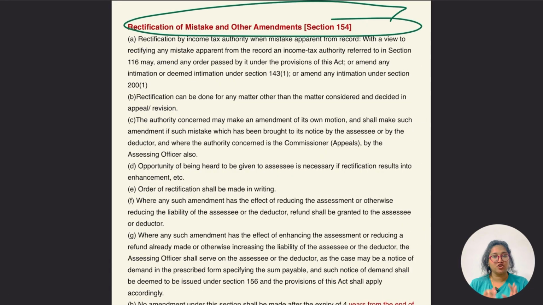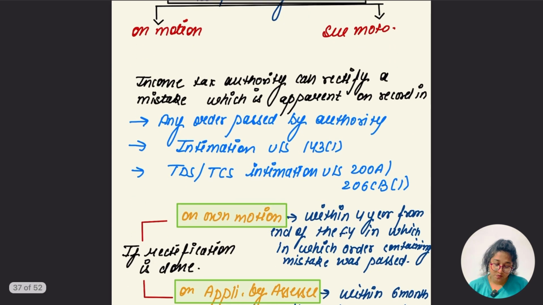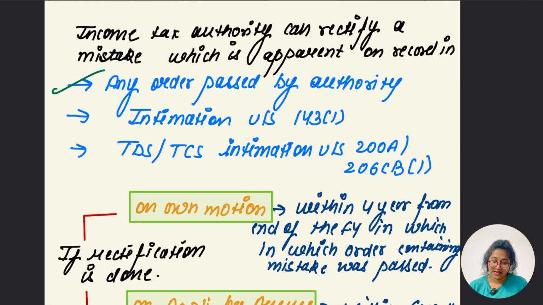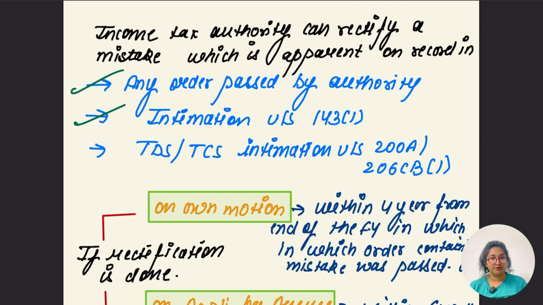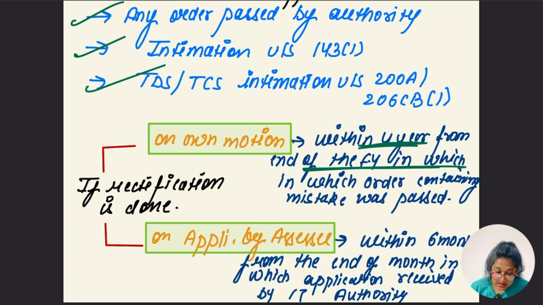Let's go for the last section, rectification of error, guys. When is it going to happen? Rectification of mistake is going to be done under section 154, either on own motion or suo motu, which means the income tax authority can rectify a mistake apparent on the record, any order passed by the authority, intimation under section 143 subsection 1, and TDS TCS intimation under section 200A, 206CB subsection 1. If rectification is done on own motion, it should be rectified within 4 years from the end of the financial year in which the order containing the mistake was passed.